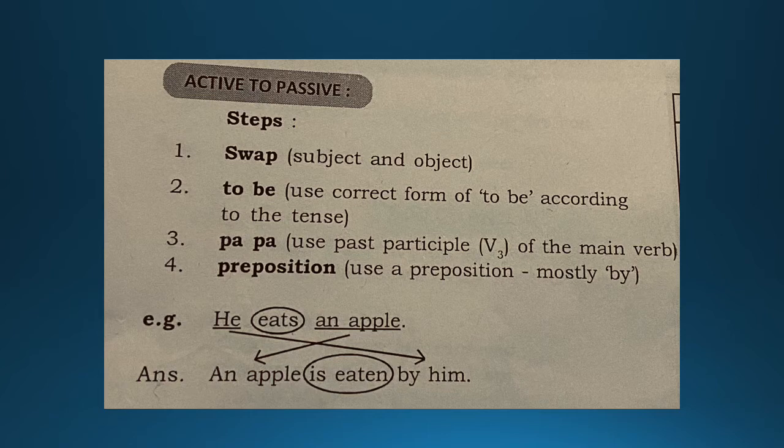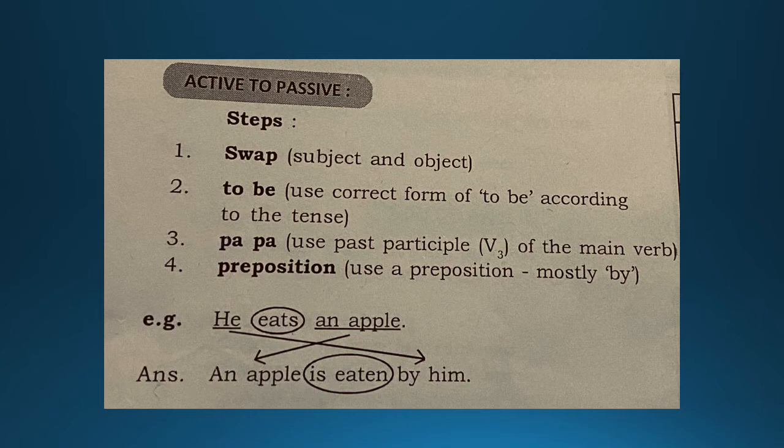Then what is the past participle of the given verb? Write the past participle of the given verb. Whatever verb you find in the sentence, it has to be changed into the past participle. Okay. Add the verb. Which verb has to be added? To be verbs have to be added. Till here, is it clear? You all understood till here? The 5 points are clear to you? Okay. Now, let's look at the example given over here.